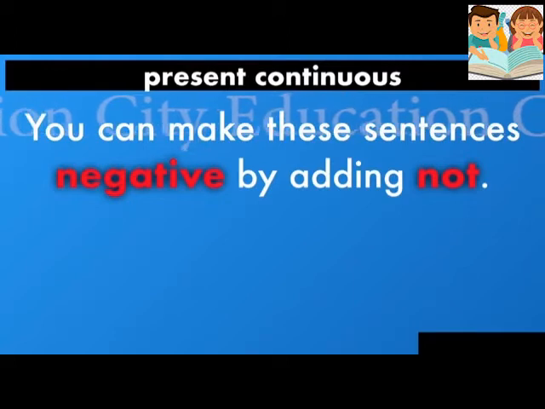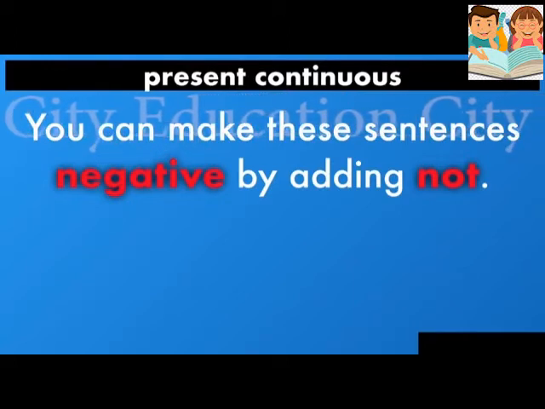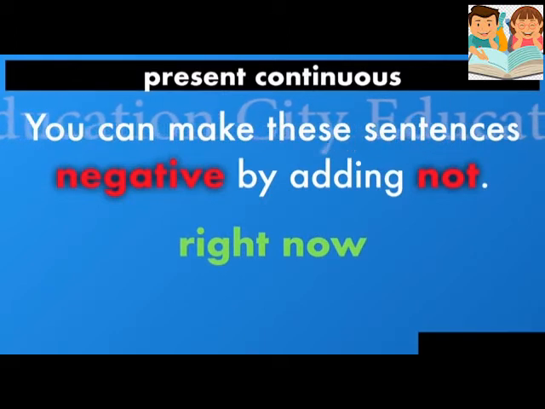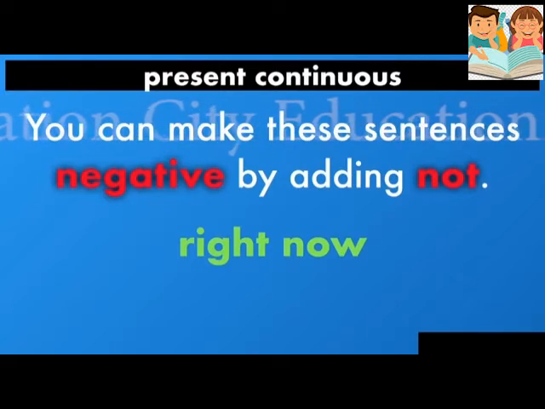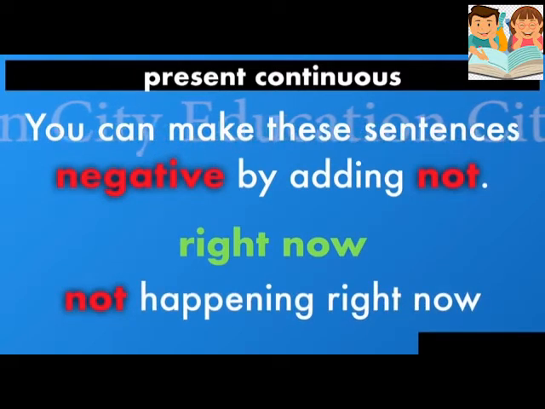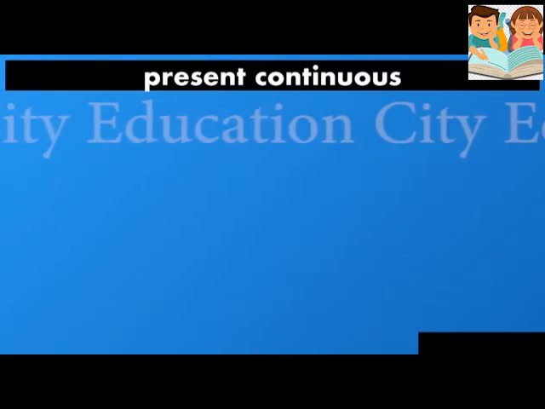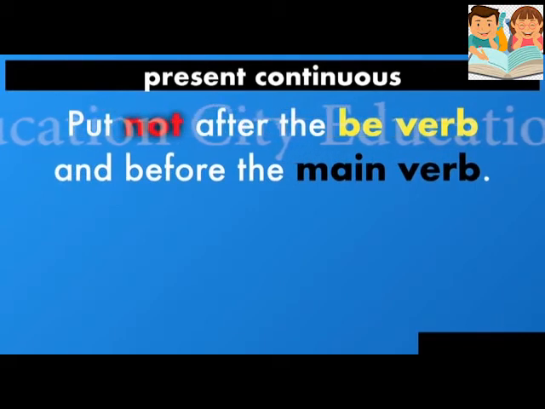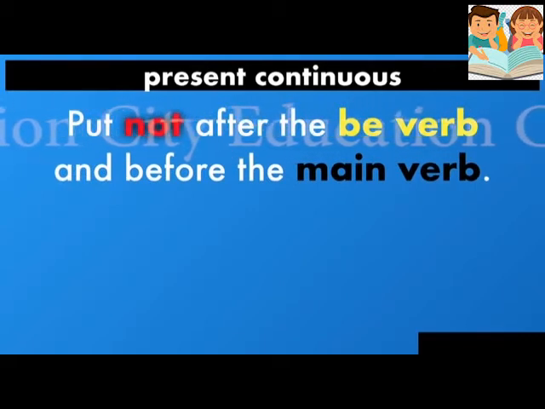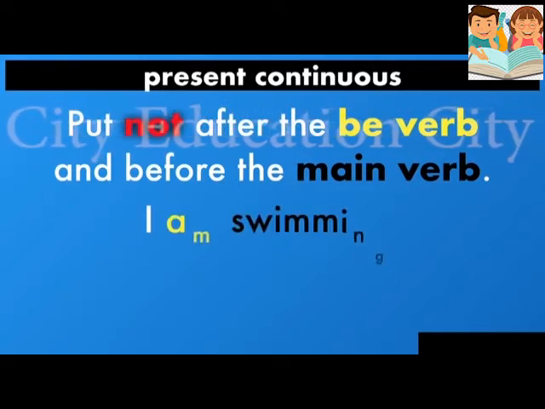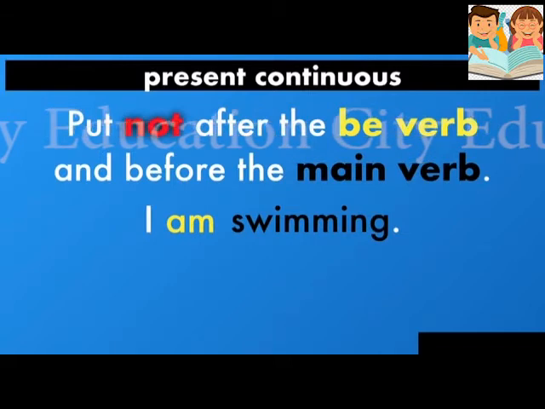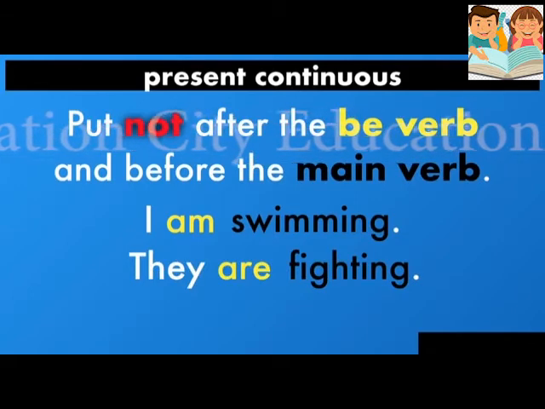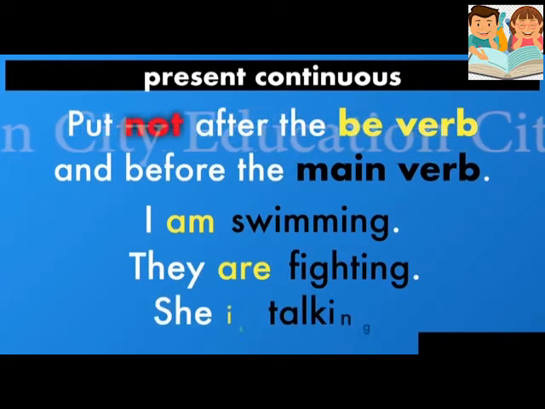You can make these sentences negative by adding the word not, in which the things happening right now. But जब हम not add करते हैं तो it means not happening right now. Okay, so you will put not after the be verb and before the main verb. be verb के बाद और main verb से पहले आपने not लगाना है. ठीक है, like this, I am swimming, they are fighting, and she is talking.